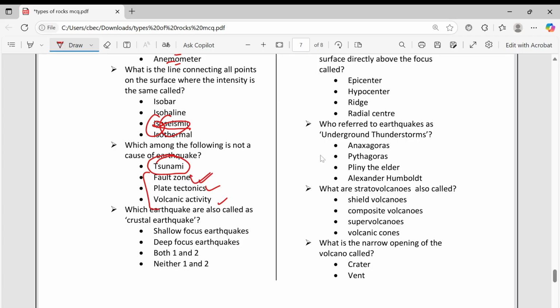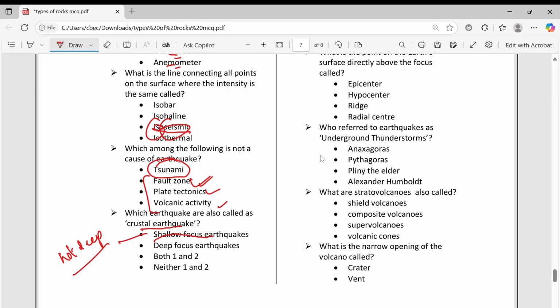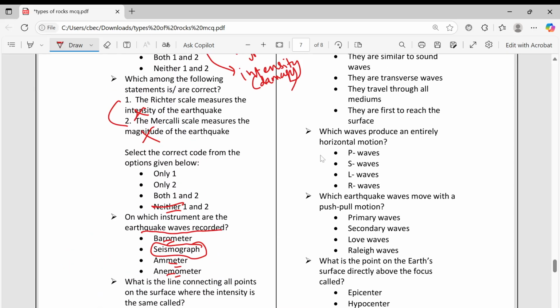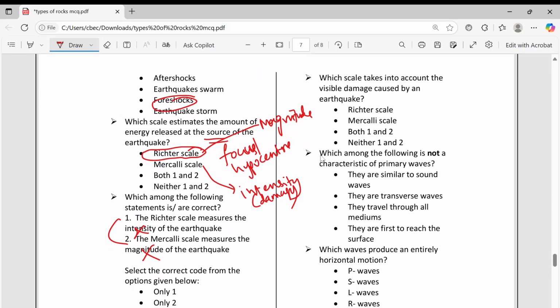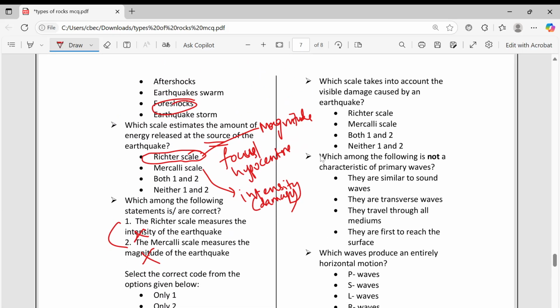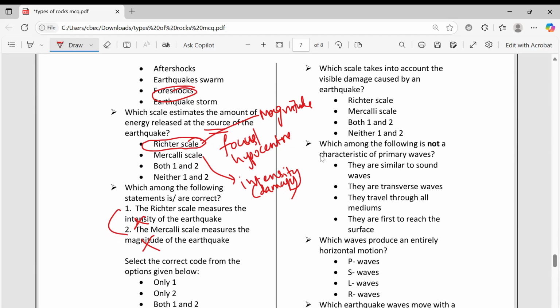Which earthquake is also called crustal earthquake? Crustal or shallow earthquake. Shallow means not deep. You will understand this in later classes. Just remember crustal earthquake, shallow earthquake, not very deep. Which scale takes into account visible damage? The damage is given by the Mercalli scale. In damage, M, remember.